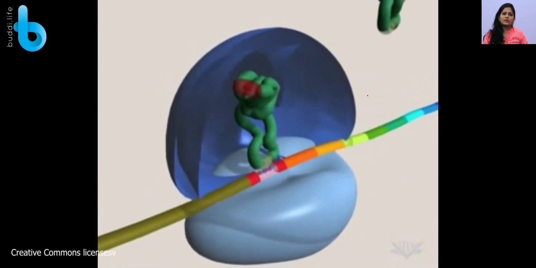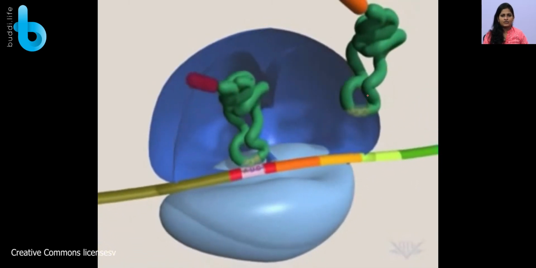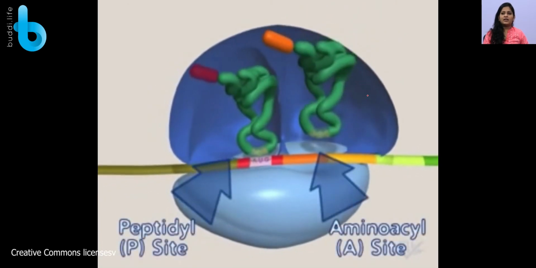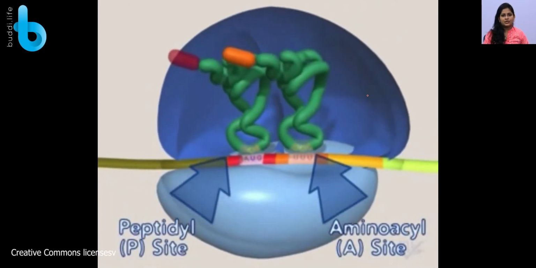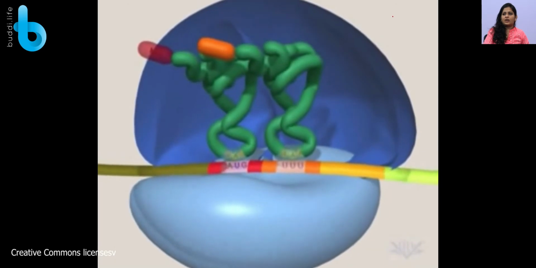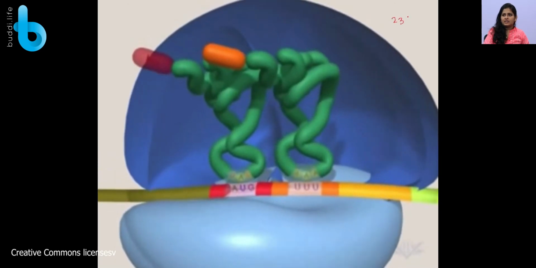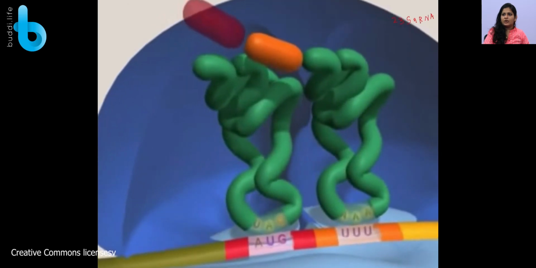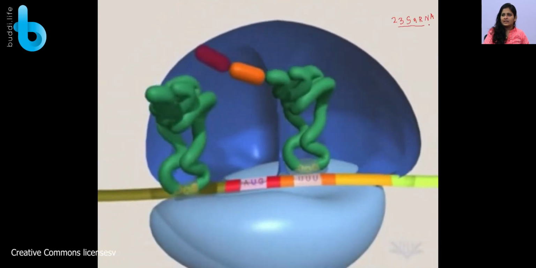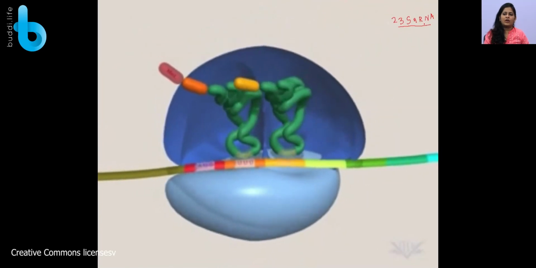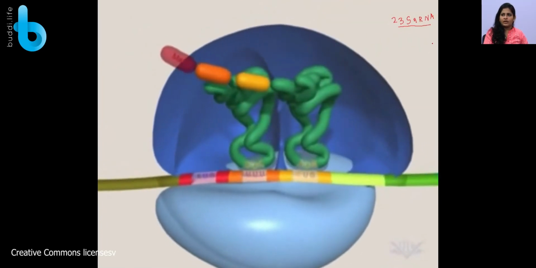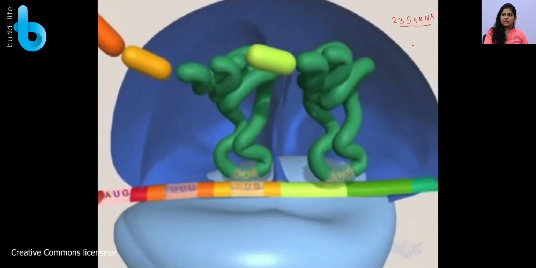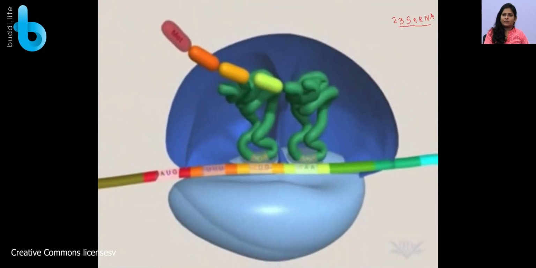So now what has to happen? A peptide bond has to form, and as I said here, one rRNA, which is called 23S rRNA, remember that it is going to act as an enzyme and help in the formation of the peptide bond.